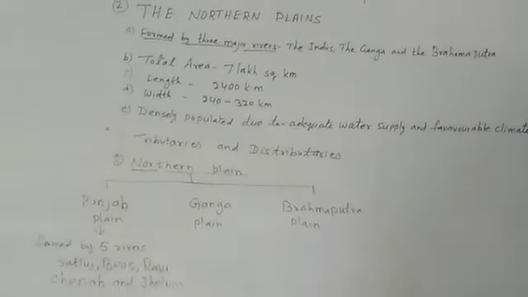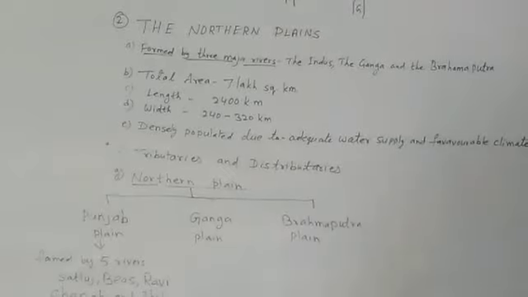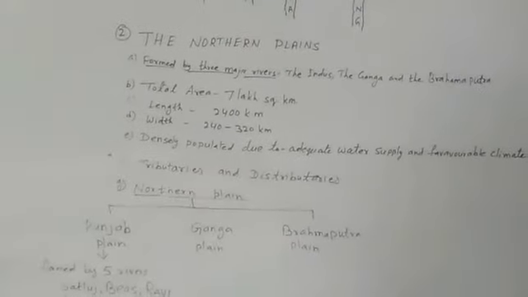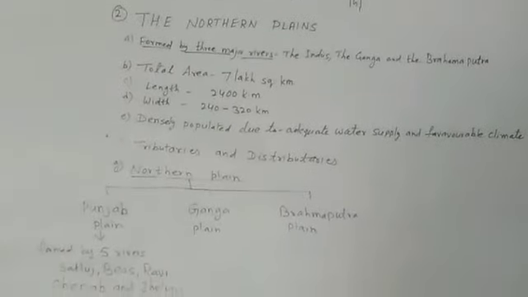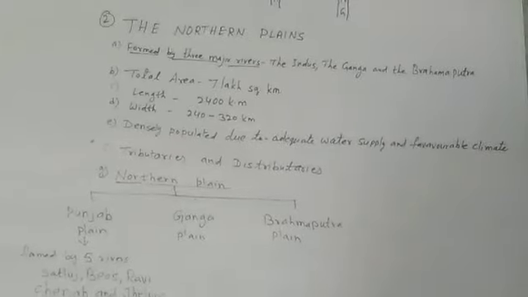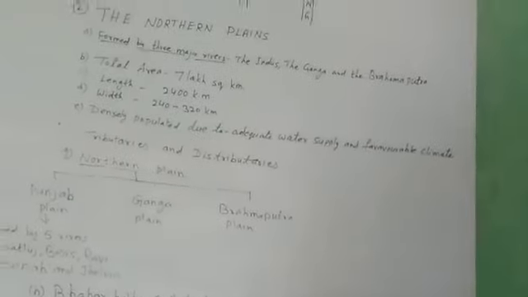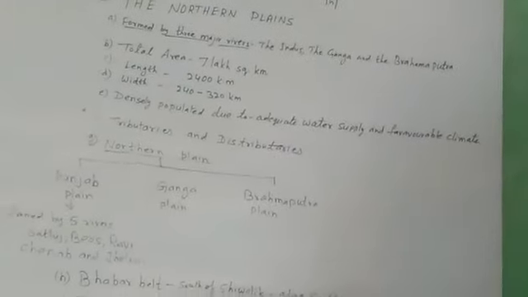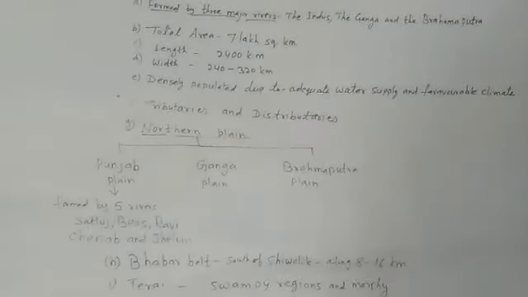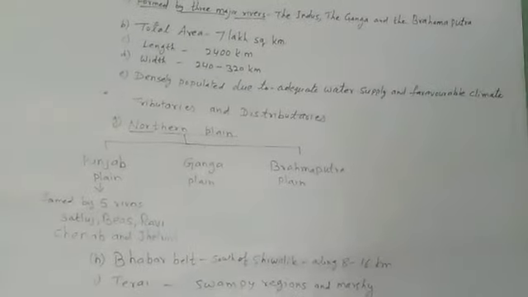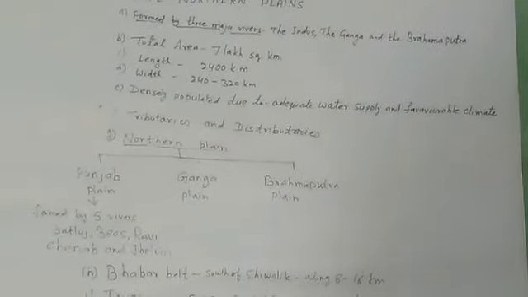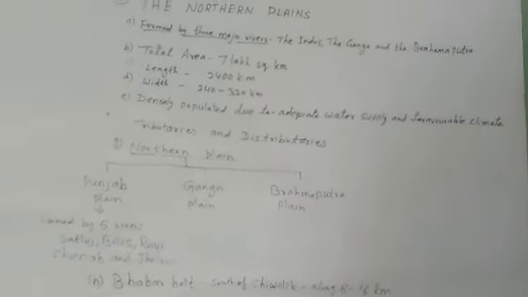These plains are formed of alluvial soil by these rivers along with their tributaries also. The deposition of alluvium in a vast basin lying at the foothills of the Himalaya over millions of years formed this fertile plain.